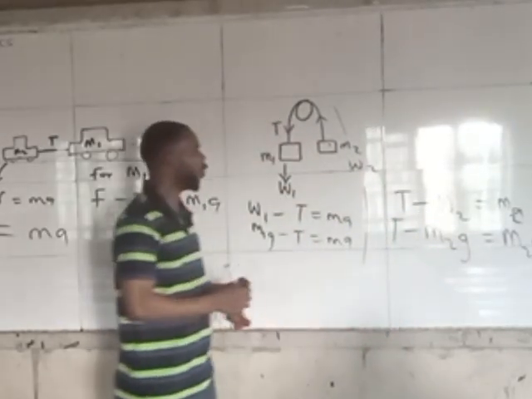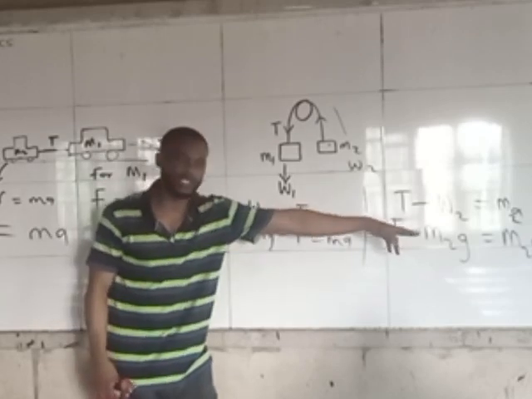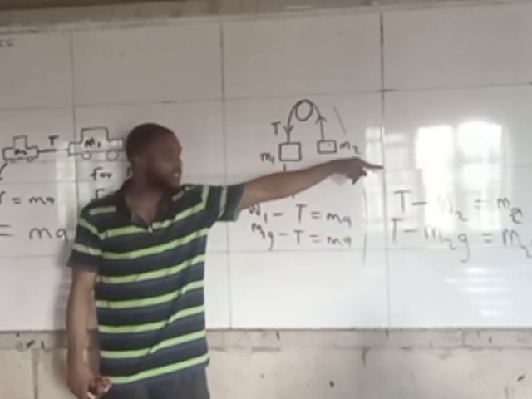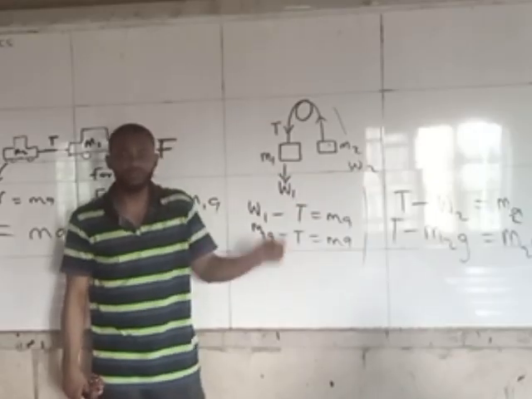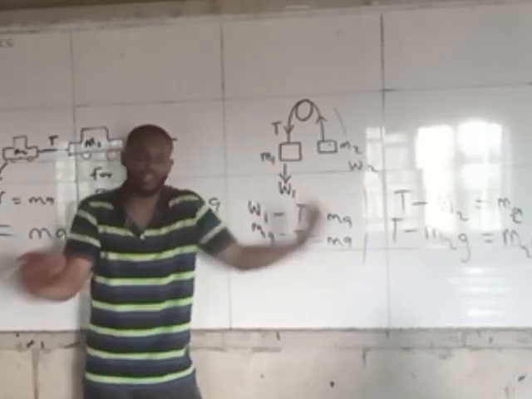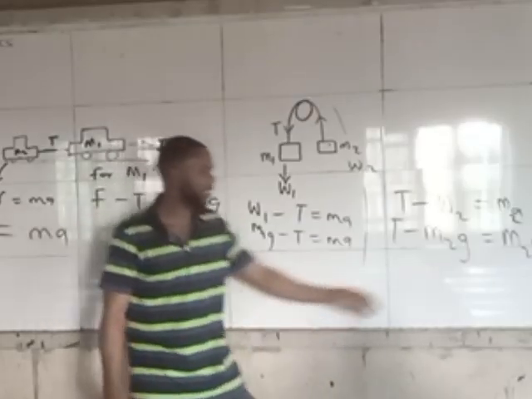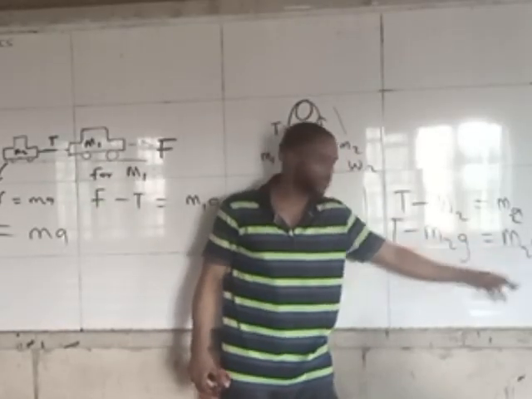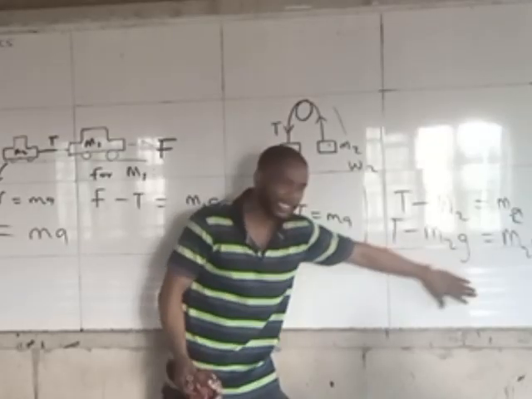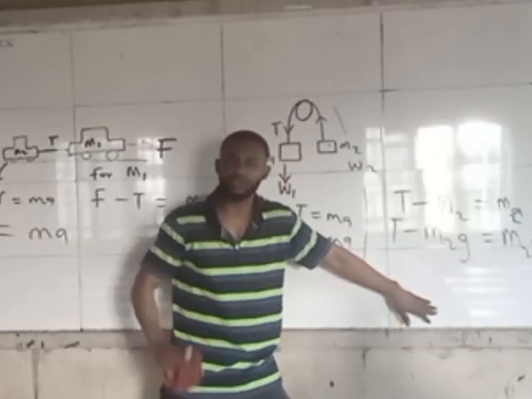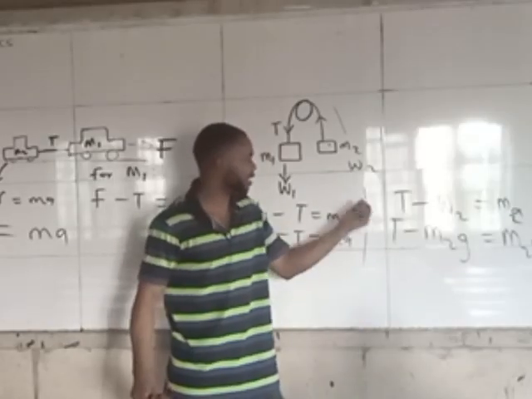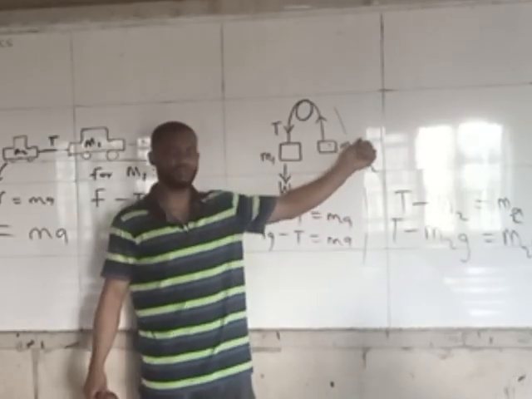Somebody might want to ask, why is it equal to A? Why is the A there and not G? The A there is there because of the fact that it is moving. And it's not just that it's moving, it's simply saying that is the total force there. So that's M2A. Why I'm using M2 is because the masses are different. So this and this are the total force, and force is equal to MA. Instead of writing MA, you just represent the M2 there to say that it's the mass of the second body.